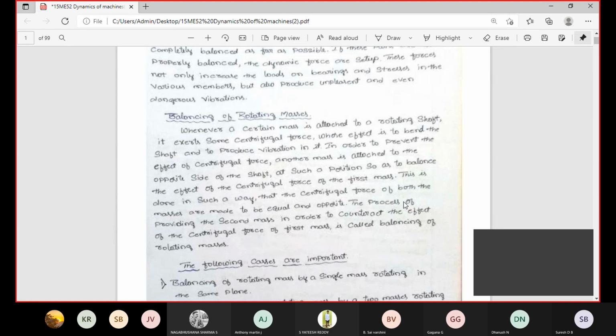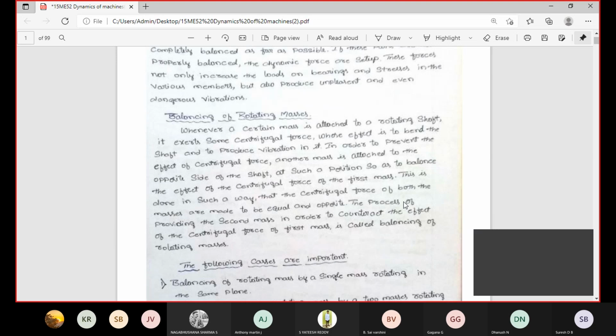Along with centrifugal force, vibration is produced. Due to vibration, the entire machine vibrates. Due to a single shaft or single component, the entire machine is going to vibrate. In that time, it is very difficult to perform any work. That is the main reason.